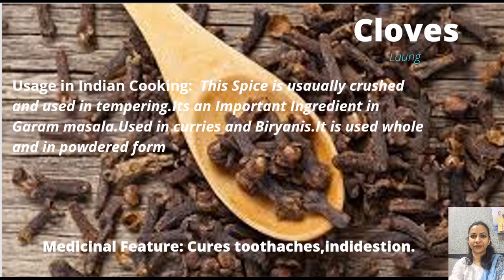Next is cloves or long, which we say in Hindi. It is usually crushed and it is used in tempering. It is also an important ingredient in garam masala composition and it is used in curries and biryanis. It is having medicinal properties like it cures toothaches and indigestion.